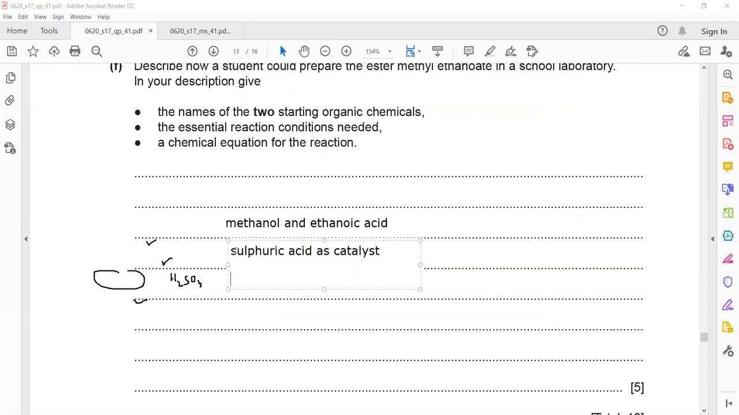Then we use heat. And then the equation. So ethanoic acid is reacting with methanol. So you have to write the equation for this. So methanol,